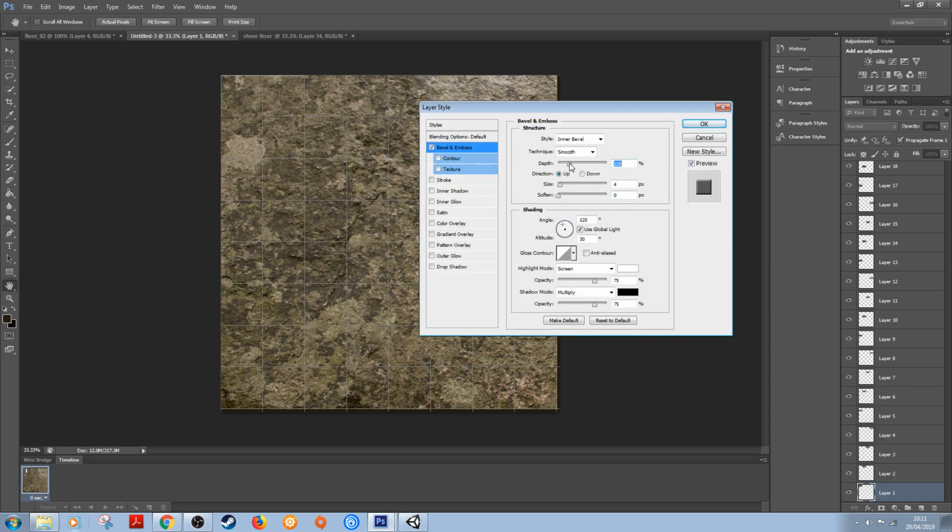So I can change the depth of this, I can change the size. Okay, so you can see there I'm getting a good size. I can soften the edges somewhat, I can harden them. You've got whether you want a chiseled hard kind of style, so you can see there that this is what I'm going for.